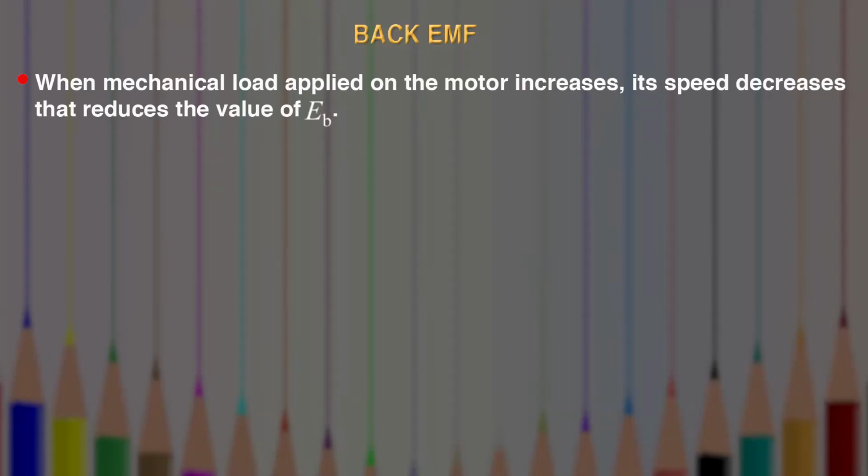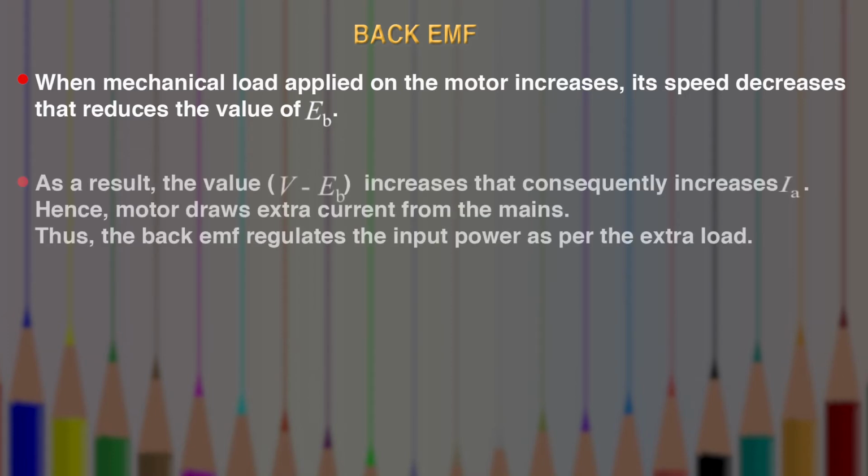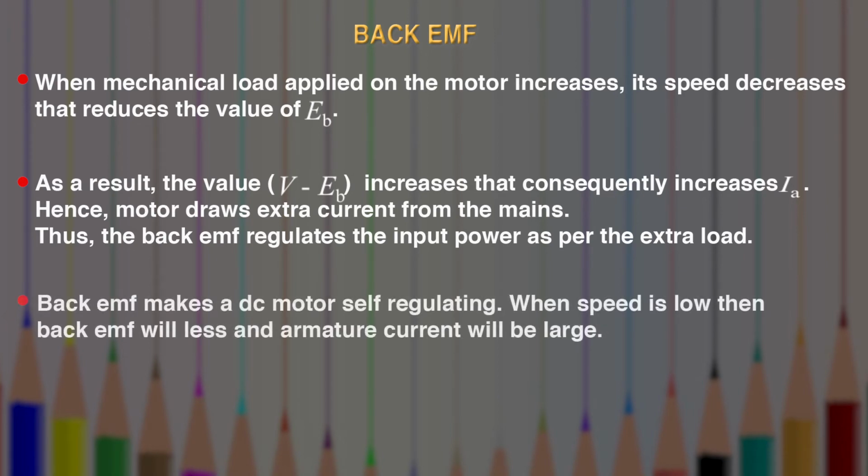When the mechanical load applied on the motor increases, its speed decreases. That reduces the value of EB, that is the back EMF. As a result, the value of V minus EB increases, which increases the armature current IA. Hence, the motor draws extra current from the mains. So the back EMF regulates the input power as per the extra load. Back EMF makes a DC motor self-regulating. When speed is low, the back EMF will be less and the armature current will be large.